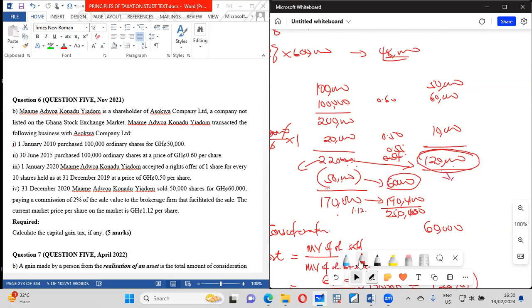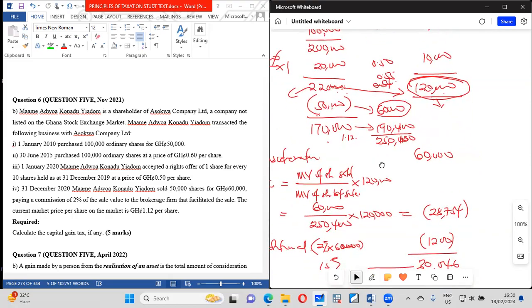And if you are selling, don't forget, it's not just about the proceeds he is receiving, it's about the cost. At the time they are selling, the cost of the thing is 1.12. So the part which they didn't sell is that. But this part that they sold, it is the broker that determined it. It is not him. So basically, that is that. So please be careful.